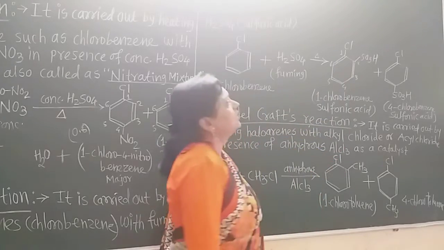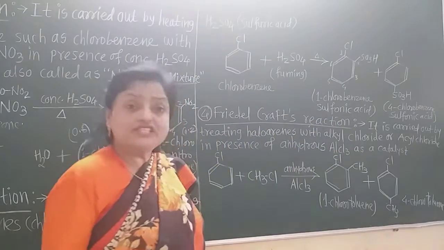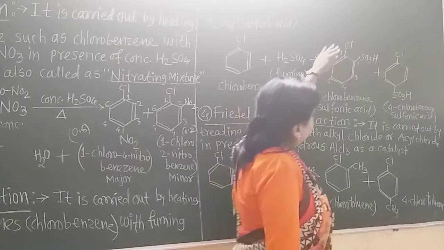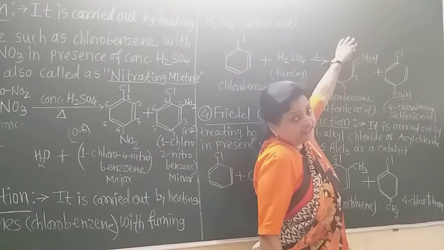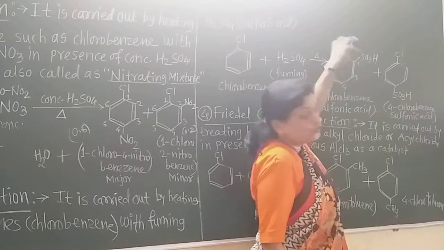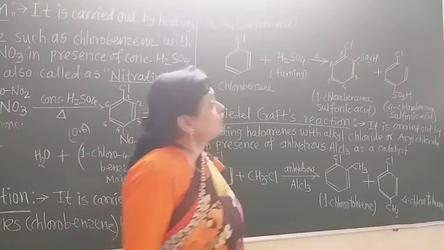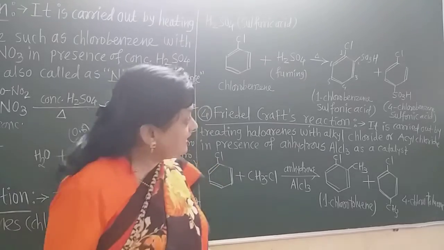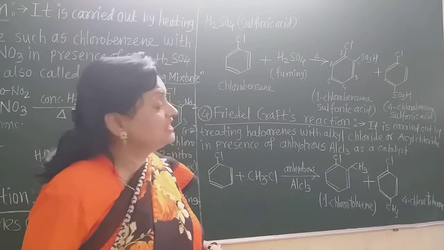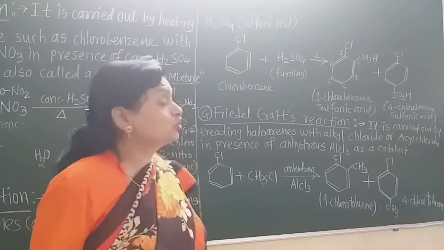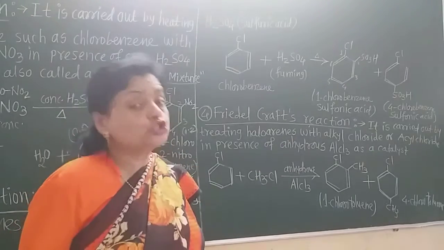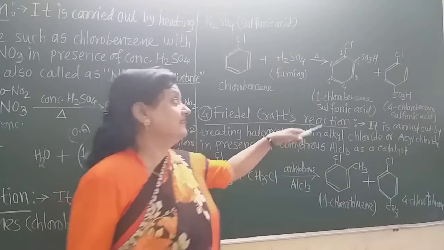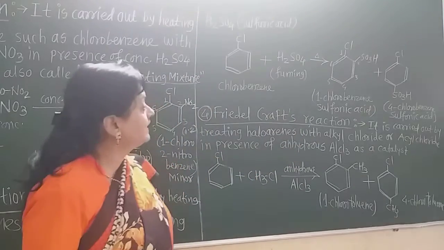So it is the 1-chlorobenzene sulfonic acid, because this is the benzene sulfonic acid, SO3H attached to the benzene ring, and at one position there is the chlorine. So 1-chlorobenzene sulfonic acid and 4-chlorobenzene sulfonic acid are formed. Here also the para product, the para-chlorosulfonic acid, is major over the ortho-chlorosulfonic acid.